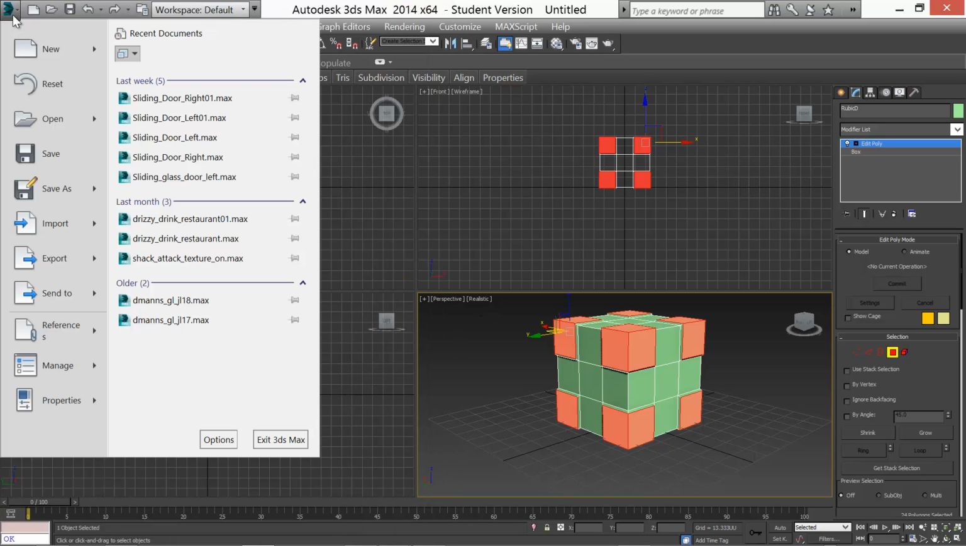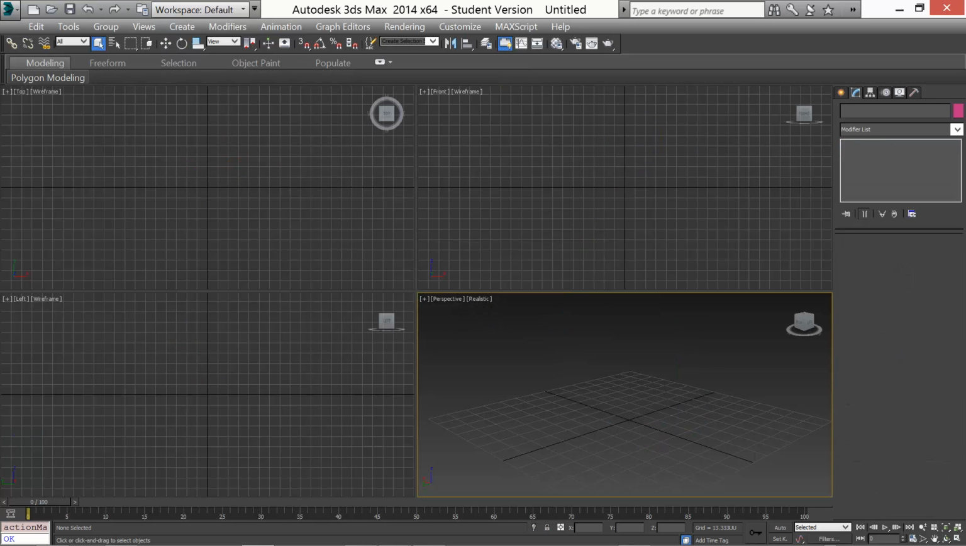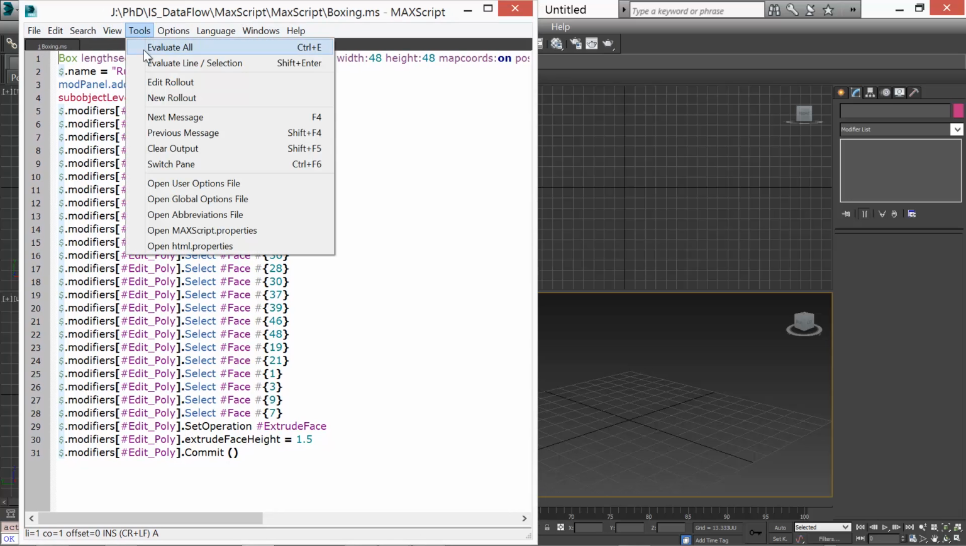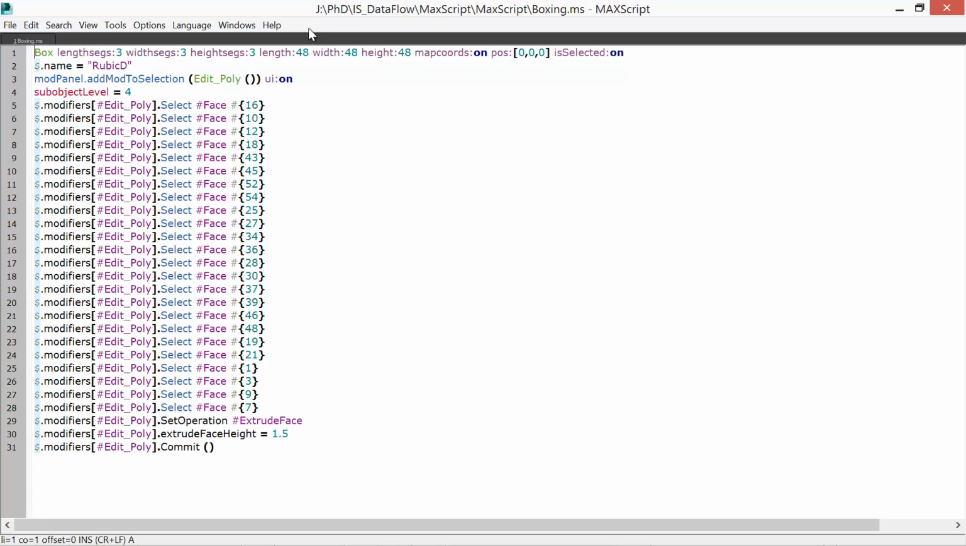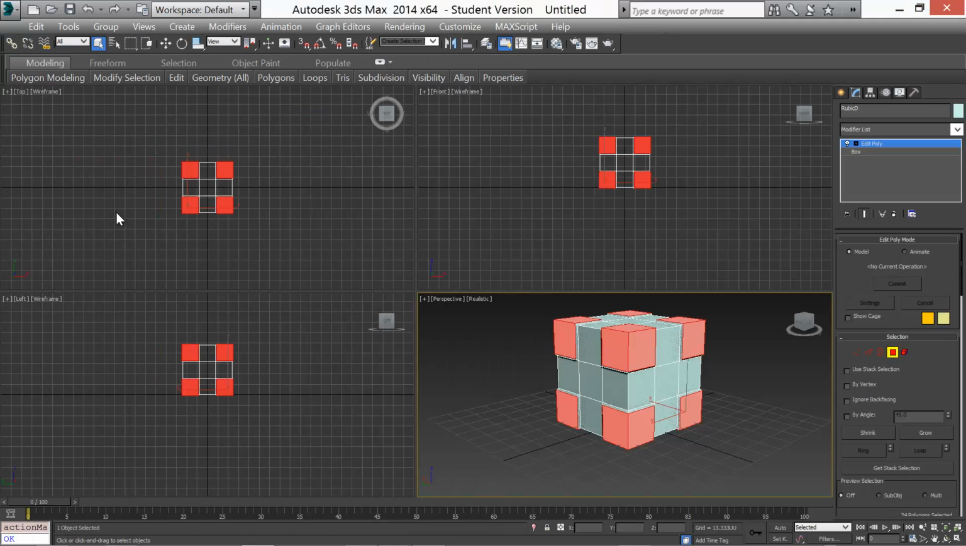Let's take a look at why this scripting is so great. I've created a new file, and I'm going to execute this again and show you that a new file will allow me to reuse this script once again.